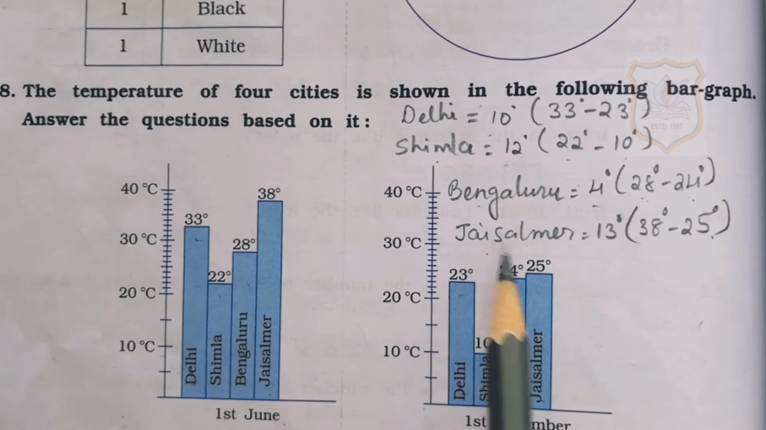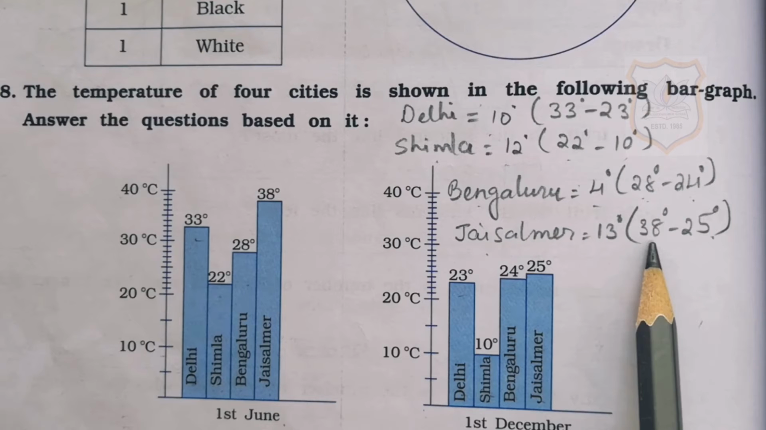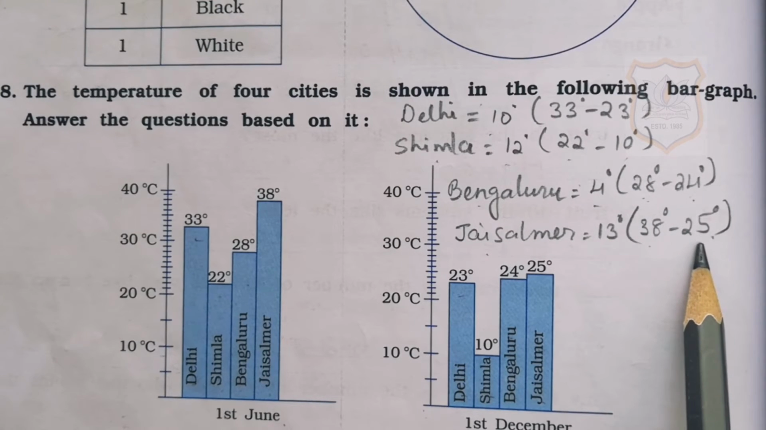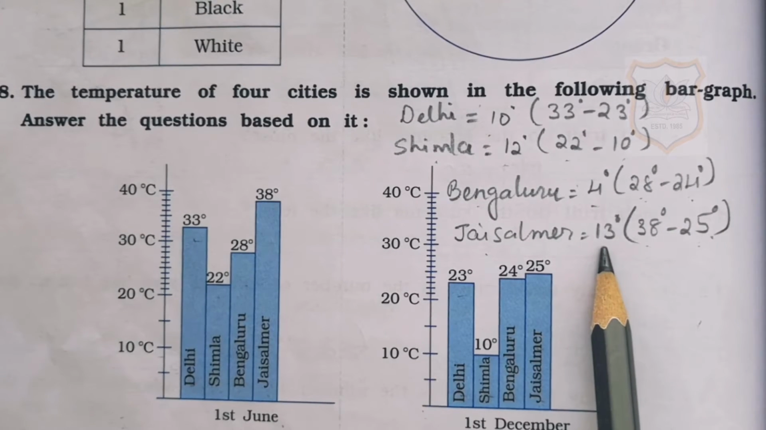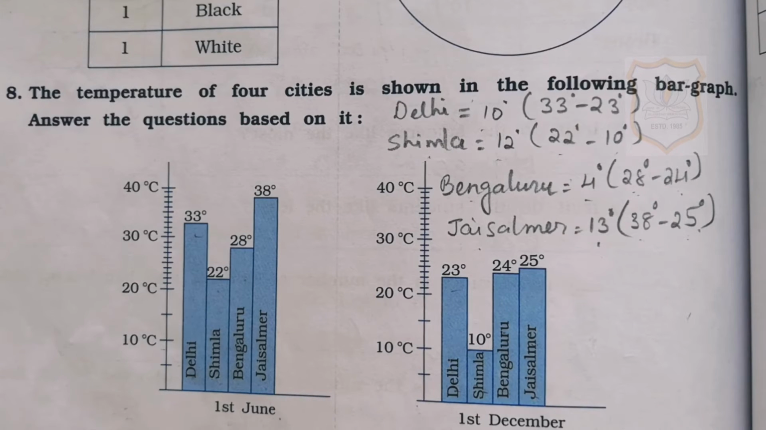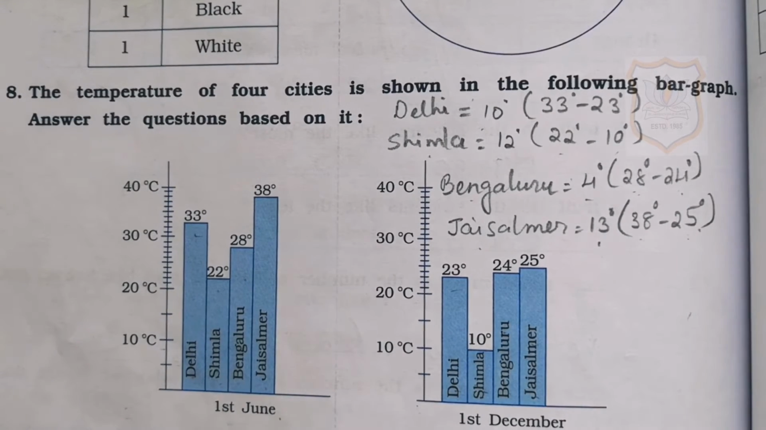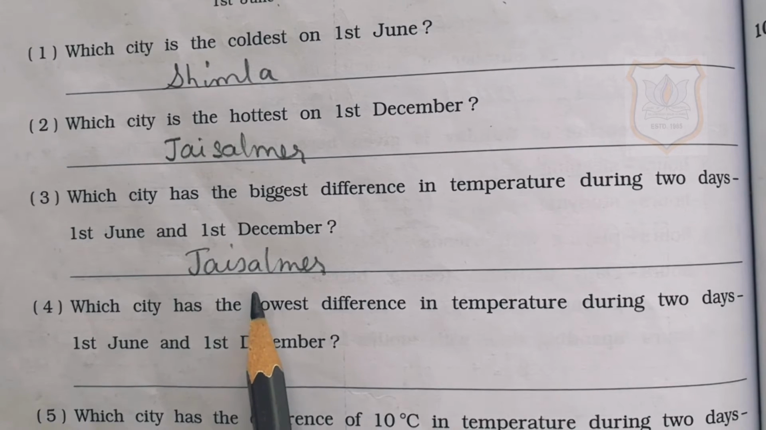Next is Jaisalmer. Here on 1st June the temperature of Jaisalmer was 38 degree and on 1st December it was 25 degree. By subtracting 25 from 38 we will get 13 degree. So from the calculation we can say that Jaisalmer has the biggest difference in temperature during 2 days. So we will write the answer as Jaisalmer.